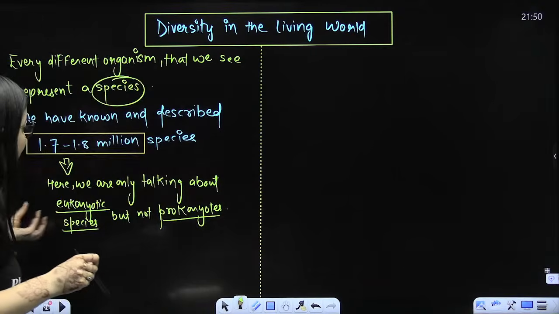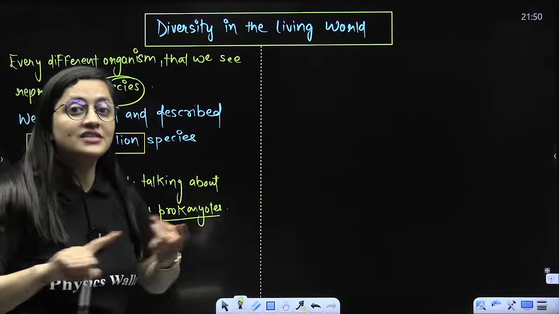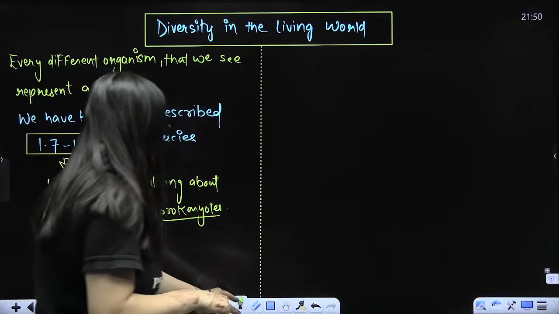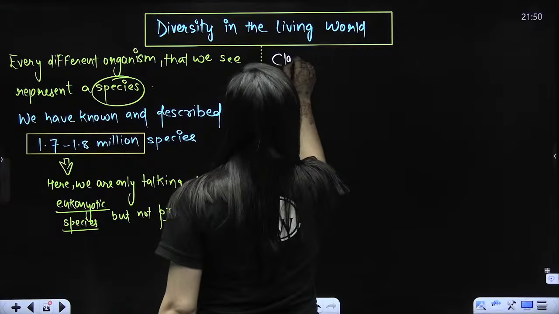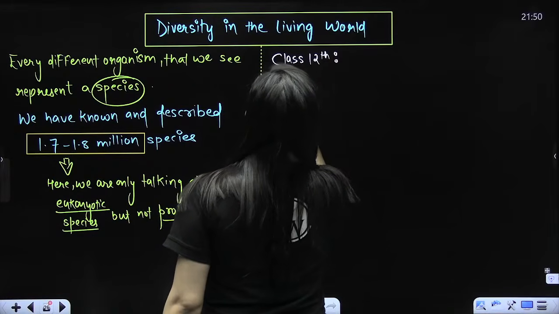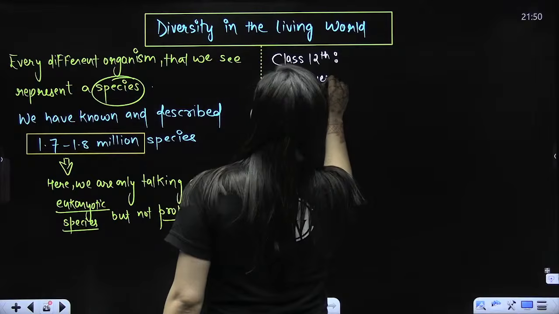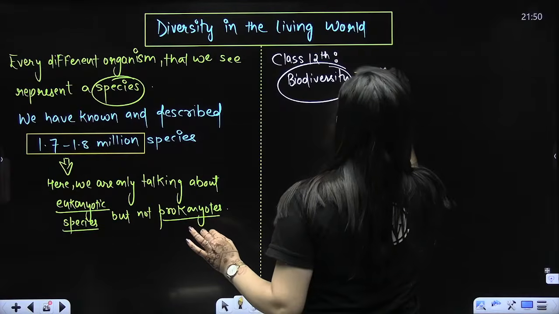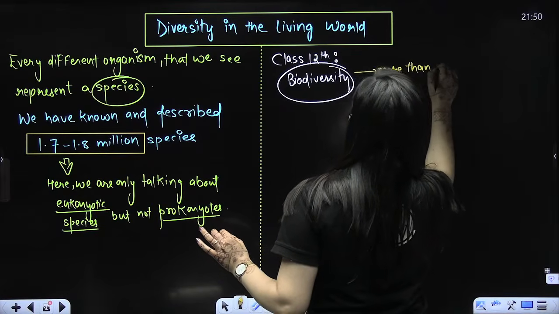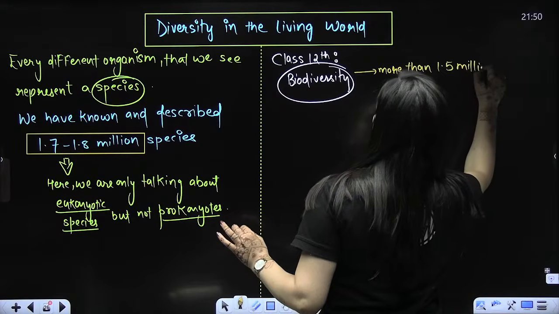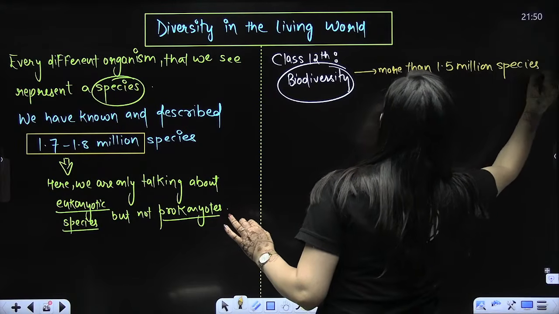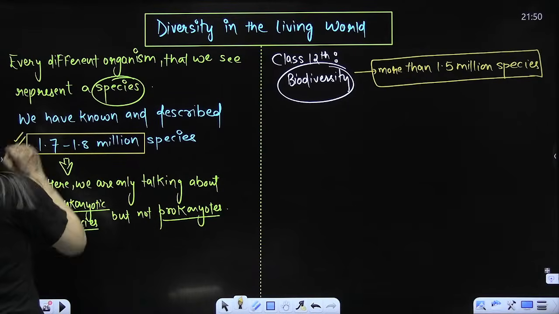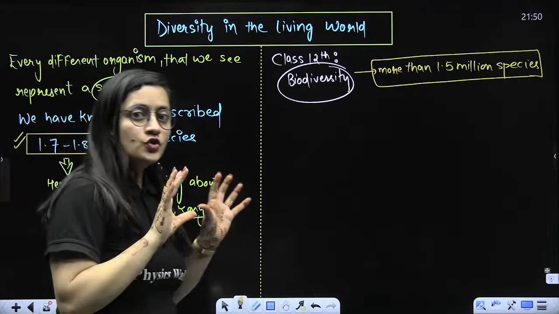So here you are only talking about the eukaryotic species. You are not considering the prokaryotes. We are not well equipped that we can grow them and maintain that data. And moreover, in class 12th biodiversity NCERT, this number which here they have given as 1.7 to 1.8, in biodiversity they have mentioned more than 1.5 million species. So do not get confused if more than 1.5 million species is written or 1.7 to 1.8 million species is written.